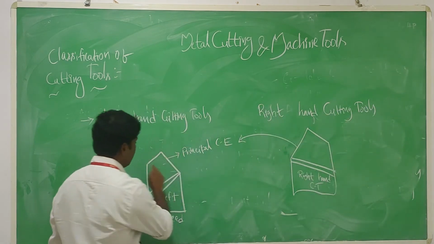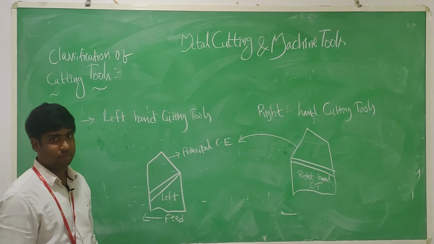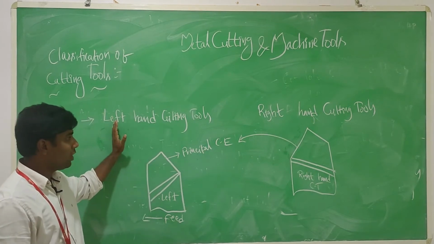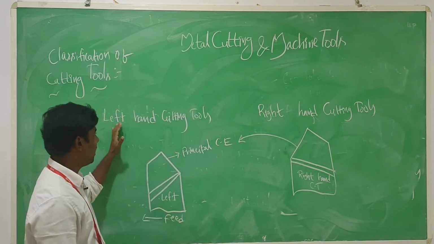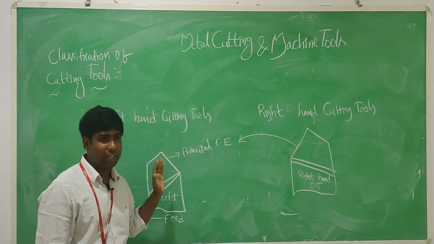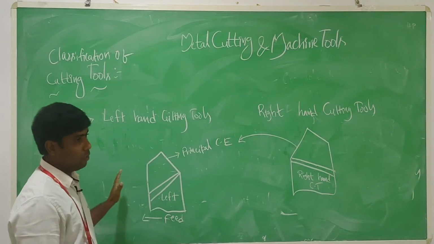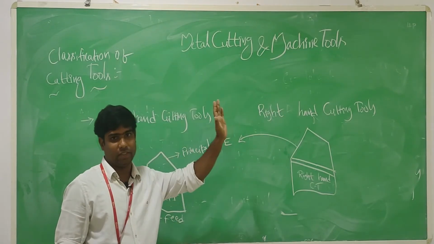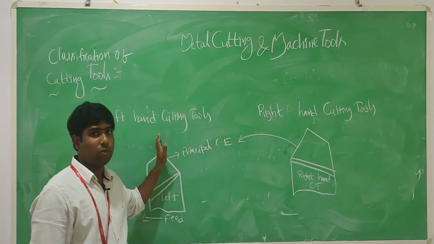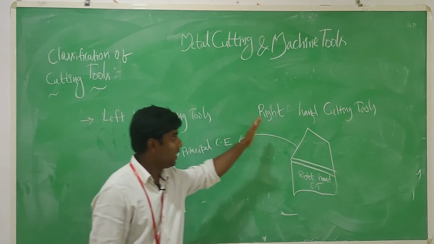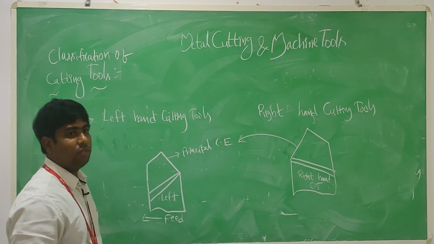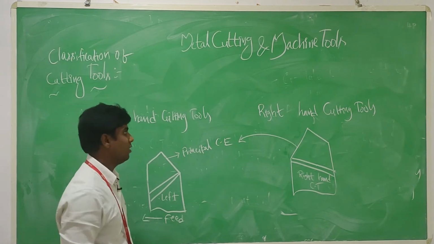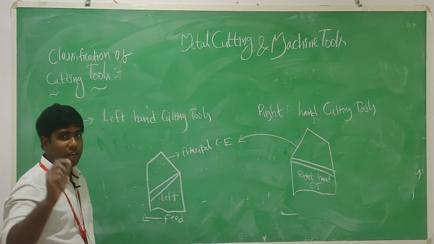So how are these cutting tools moved? Consider a lathe operation for left hand cutting tools. This is a left hand turning tool.